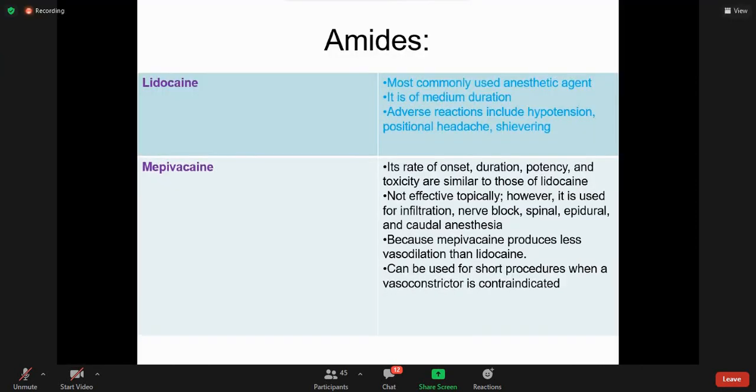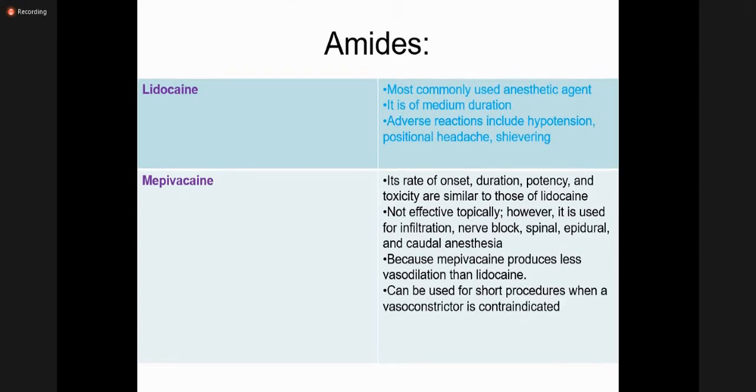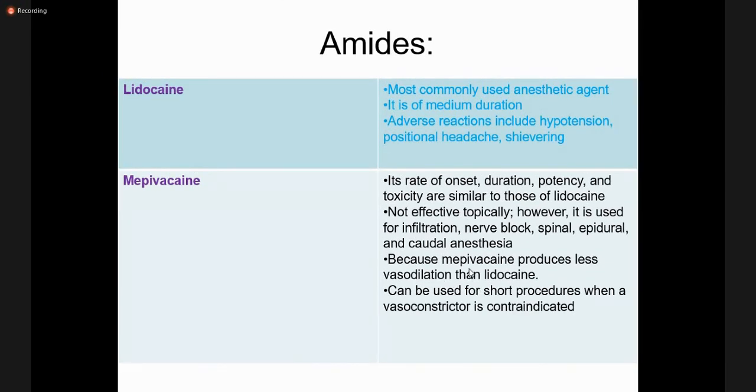In the case of mepivacaine, because it produces less vasodilatation than lidocaine, it can be used for short procedures when a vasoconstrictor is contraindicated.